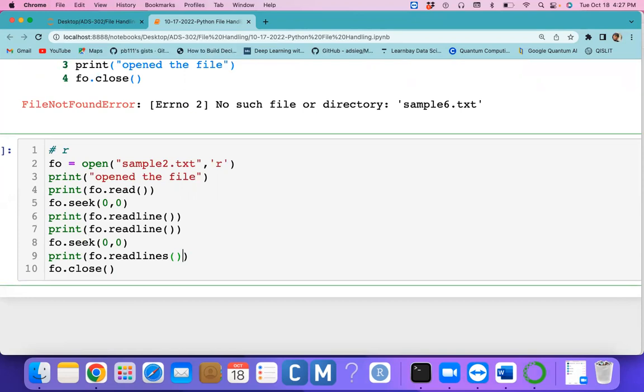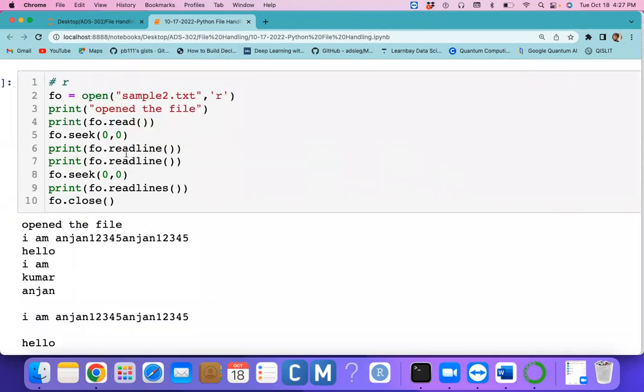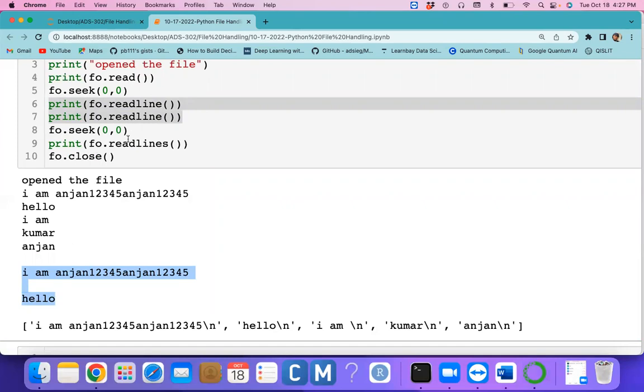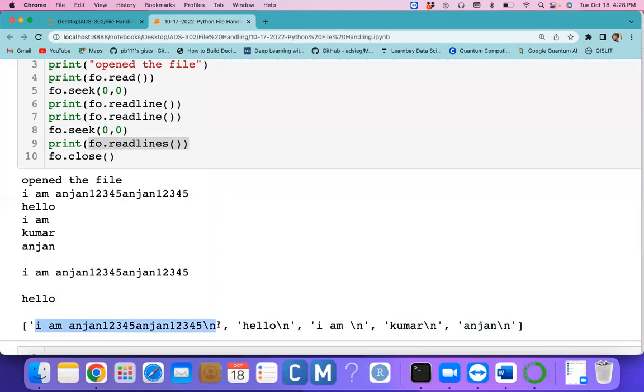See, the first thing is what we got because of the read method, so you're reading the entire data. After that, you read only 2 lines, so this line and this line only we read: Hello, I am Anjan Kumar. Now we're setting 0 0 again. If I use readlines, it reads all the lines. So each line would be what?